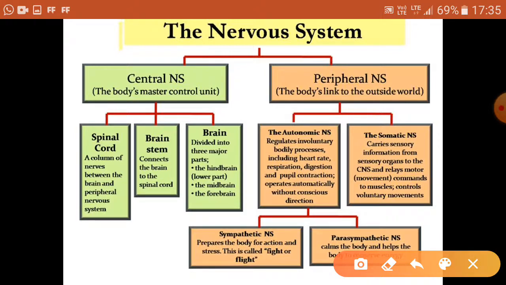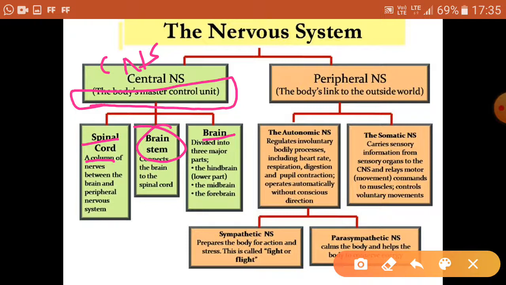This is also a detailed flow chart, an overview of the nervous system. We have the central nervous system, CNS, which is the body's master control unit. It controls and coordinates all the functions of the body, because it includes the brain. So brain and spinal cord are the main parts of CNS. The brain is divided into three parts: forebrain, midbrain and hindbrain.